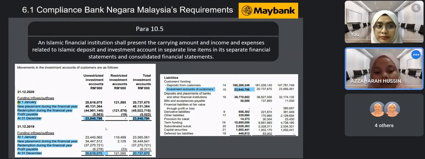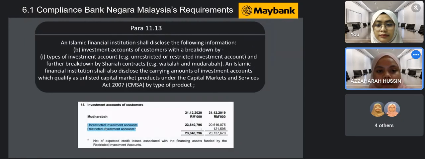We can see this example extracted from the Maybank Islamic annual report, which shows Maybank recognizes its investment accounts at carrying value after taking into account any new placement made by the investor, redemption, and the profit payable during the year. Next.